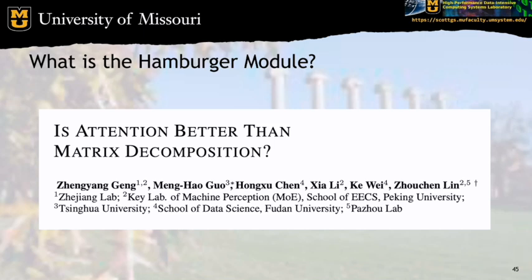So you may have noticed that I very quickly glossed over the Hamburger module in the decoder. That is in part because the SegNeXt authors also gloss over it in the paper. The Hamburger module comes from this paper, Is Attention Better Than Matrix Decomposition? Something of note is that the second author on the paper that introduces the Hamburger module is also the first author of the SegNeXt paper. And I think that sort of helps to explain why it was mentioned very nonchalantly in the SegNeXt paper.